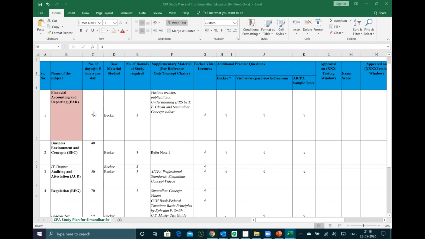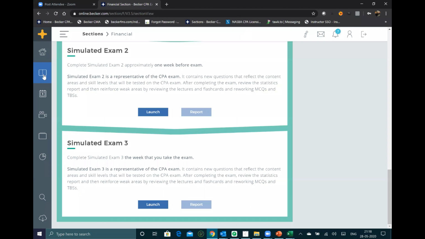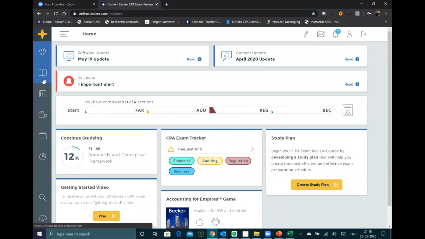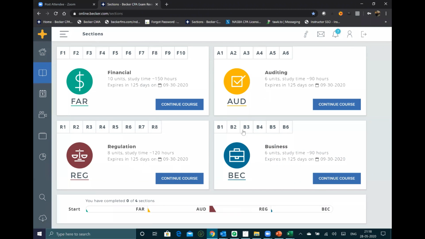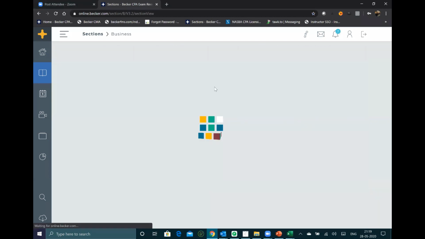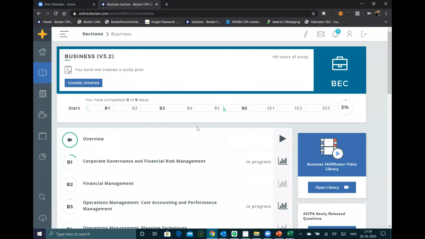So if you see, there are only 6 sections or 6 chapters in BEC. I'm just hoping, is everyone able to see the screen? Just let me know, guys, if you have missed out the screen here of the Becker. So if you see there, the BEC section, we have only 6 chapters. Now, again, written communication, they will only test the grammar.